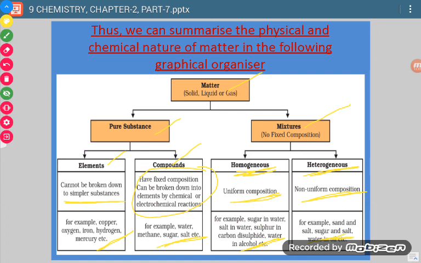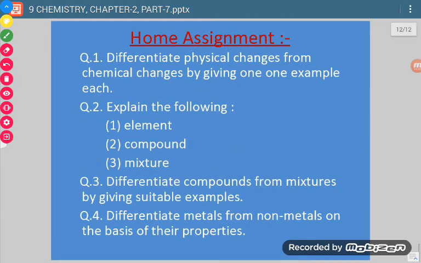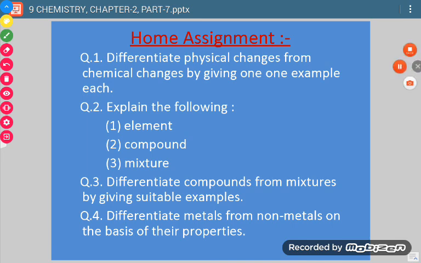So this was all about this chapter, and now on the basis of this you have to solve these home assignments. Thank you.